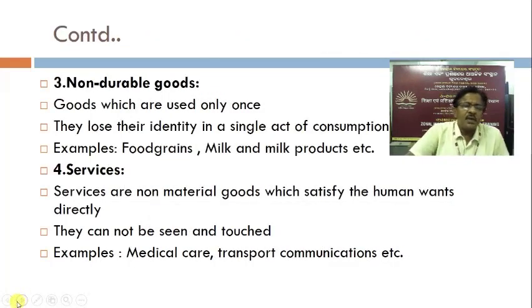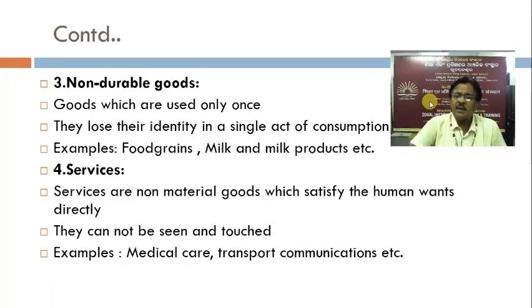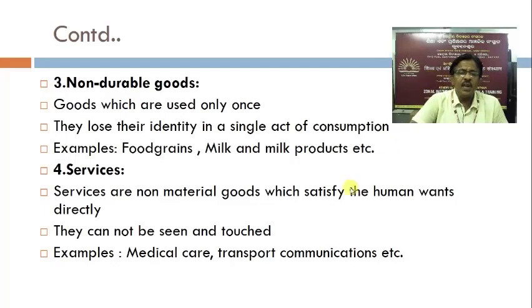The third type of consumption goods is non-durable goods. Goods which are used only once. They lose their identity in a single act of consumption. Examples: food grains, milk and milk products, etc. The fourth type of consumption goods is services.